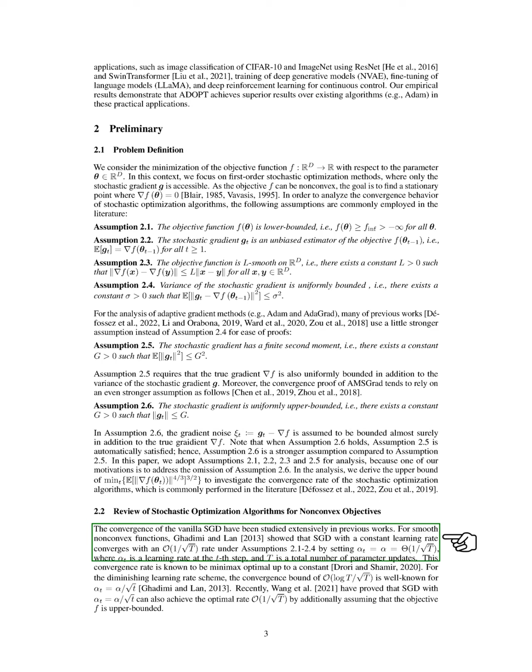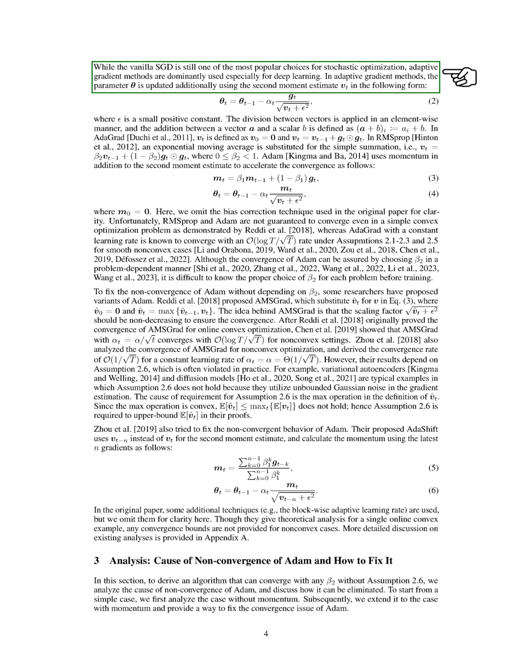Next, we review the convergence of standard stochastic gradient descent, SGD, which has been extensively studied. For smooth non-convex functions, it has been shown that SGD with a constant learning rate converges at a rate proportional to 1 over the square root of T, where T is the total number of updates. This rate is considered optimal up to a constant factor. For diminishing learning rates, a well-known convergence bound is logarithmic in T divided by the square root of T.